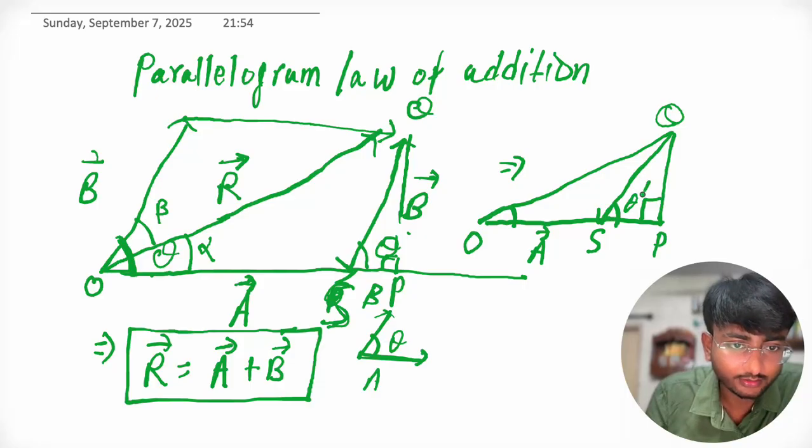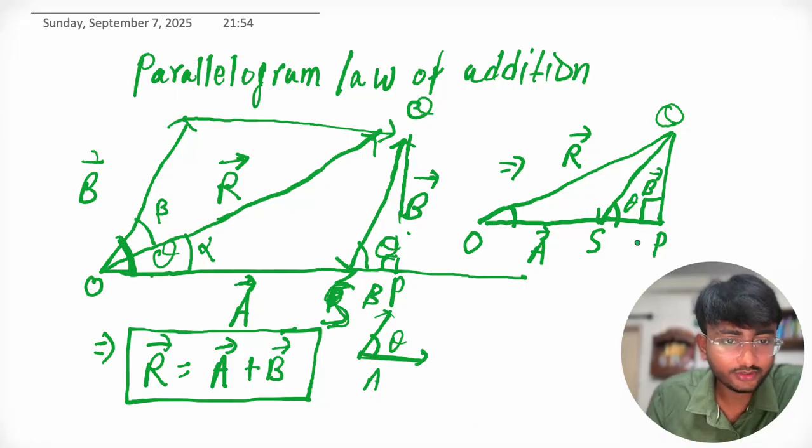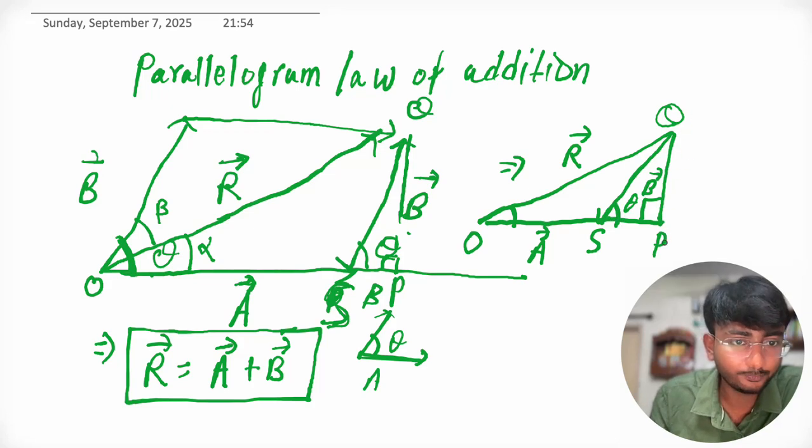See, this is our A vector, this is our B vector, and this is the resultant vector R. So in triangle QPS, sine theta equals QP upon QS.